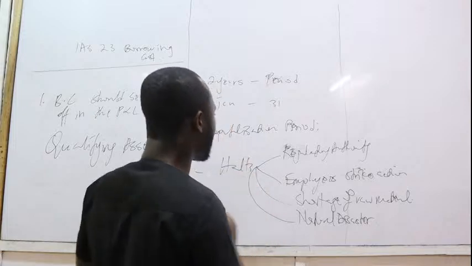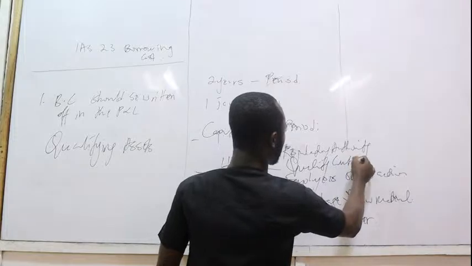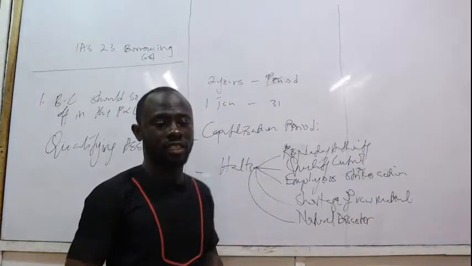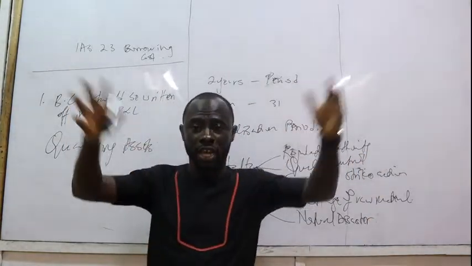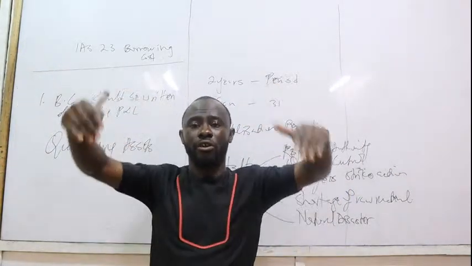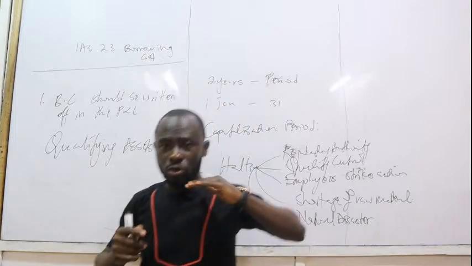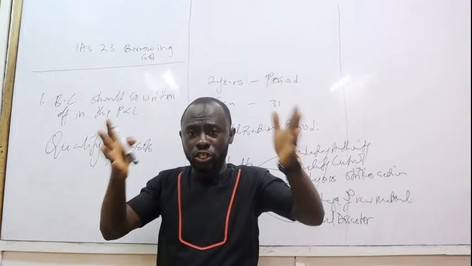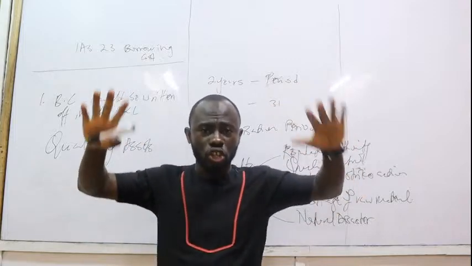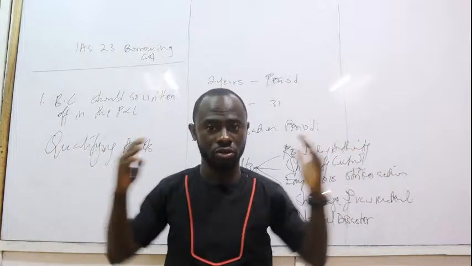Then another thing is about quality control. You know that, for instance, if you are constructing a building with block and cement, or you are constructing a bridge or a road, there comes a point where you need to stop so that the thing dries and solidifies, everything is good, then you can continue to build.